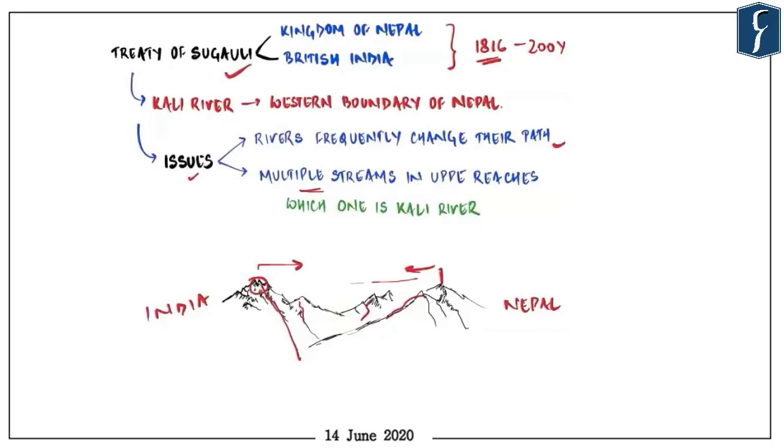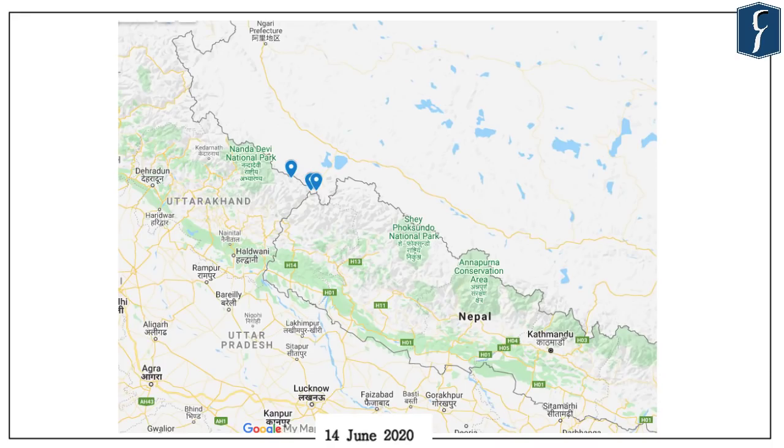Now you should not think that this is a peculiar situation between India and Nepal. This trouble over defining the exact boundary emerges in almost all the countries which have defined river as their international border. So as we have just understood, ultimately the boundary between India and Nepal shall be decided by where actually the perception of the actual origin of the river Kali will be according to both the nations.